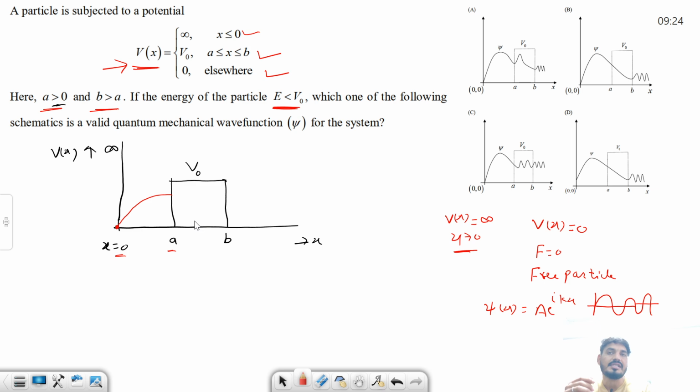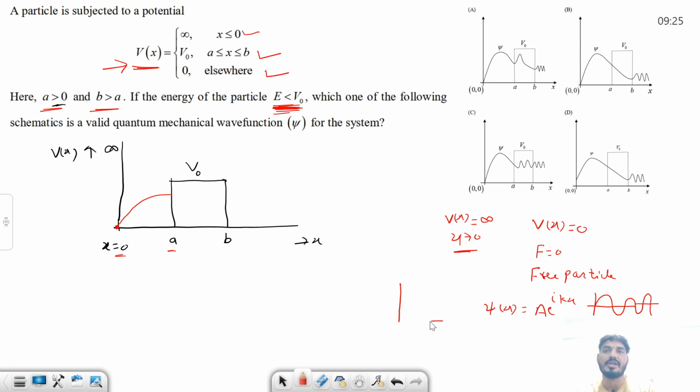Again, in this region we have some constant potential V naught. Let's suppose it is already given to us that the energy is less than V naught. You must have seen the step potential case. Just think about the step potential.